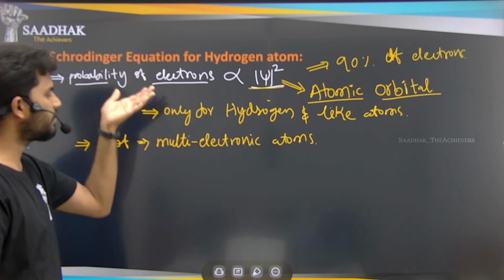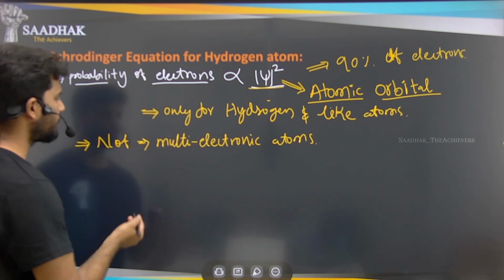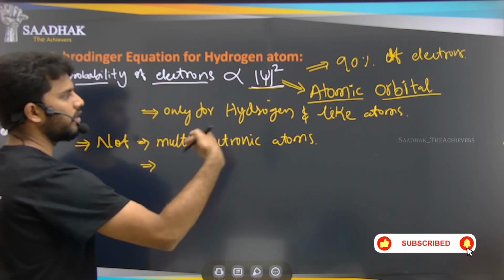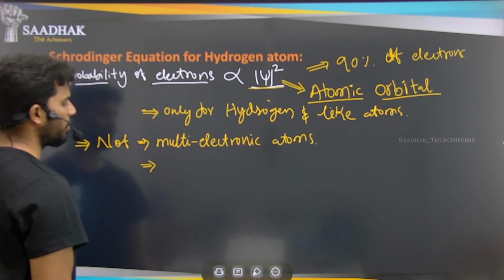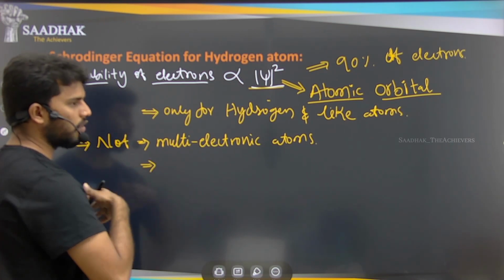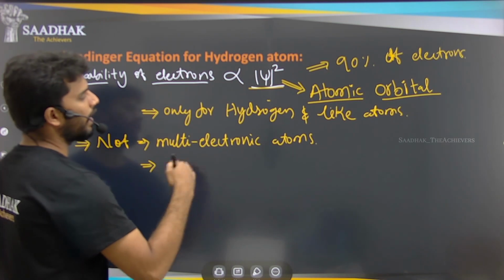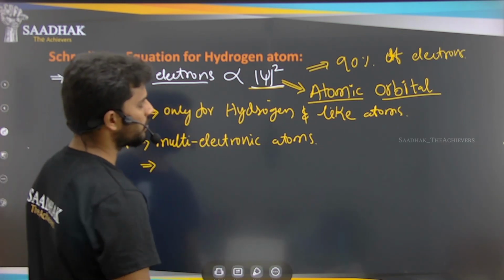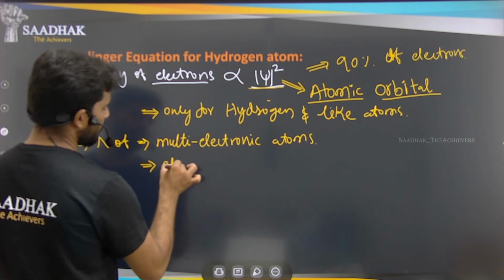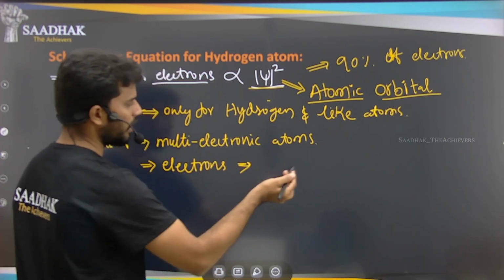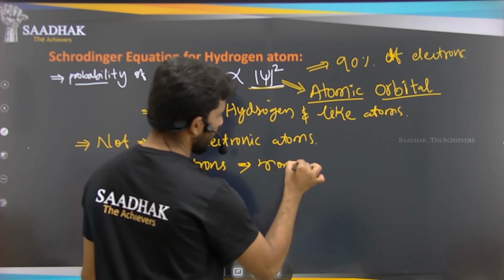Why? Because for helium, neon, krypton, and after hydrogen, helium, lithium, beryllium, these all have more electrons in them. So the electrons will have more energy, so more energy will be there.